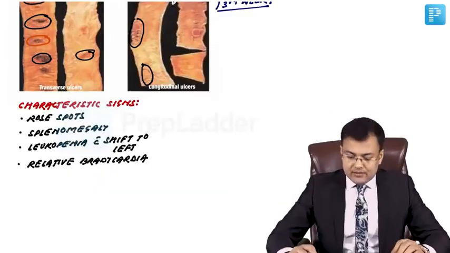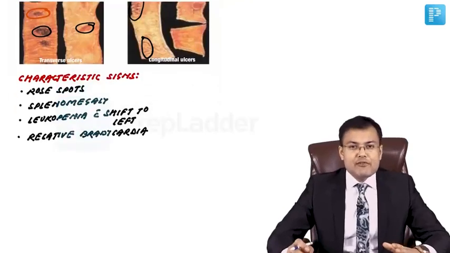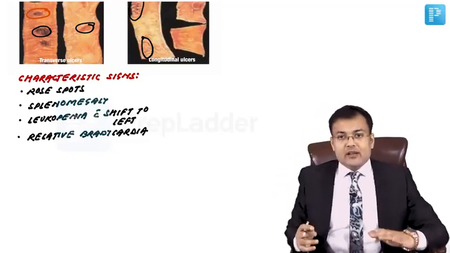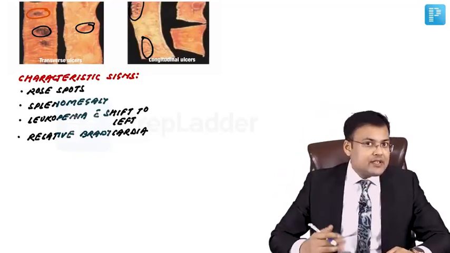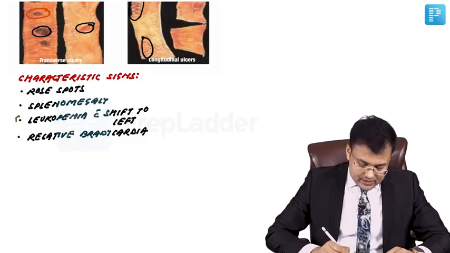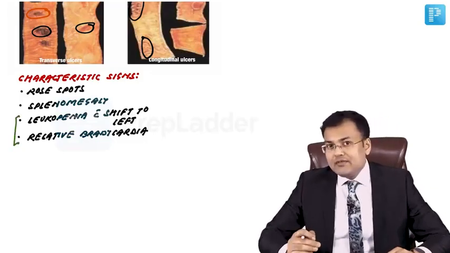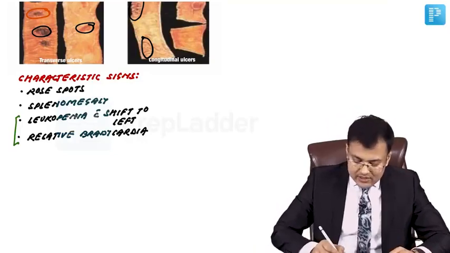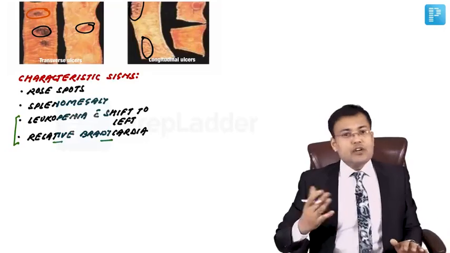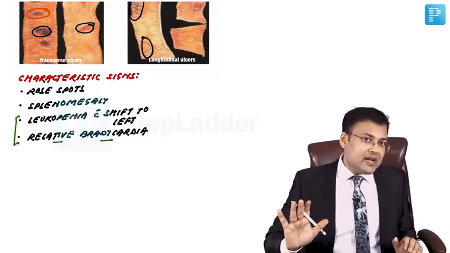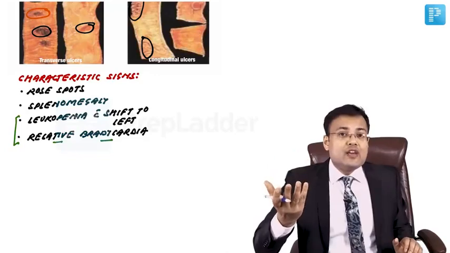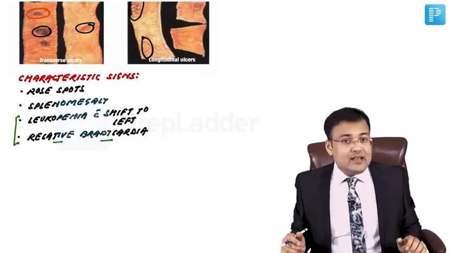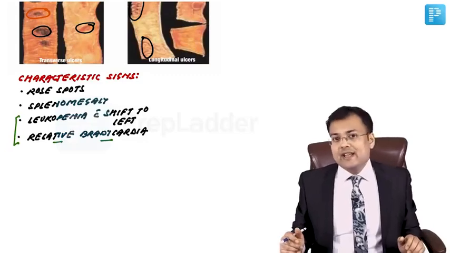The characteristic signs which are seen in patients of enteric fever or typhoid are rose spots. We have to palpate the abdomen. There is splenomegaly. Generally in bacterial infection there is leukocytosis, but here there is leukopenia with shift to left, and there is high grade fever in patients of typhoid, but what? There is relative bradycardia. So on investigations you are going to find leukopenia, and the pulse rate is not high in comparison to the fever. So that's relative bradycardia. These are highly suggestive of enteric fever.